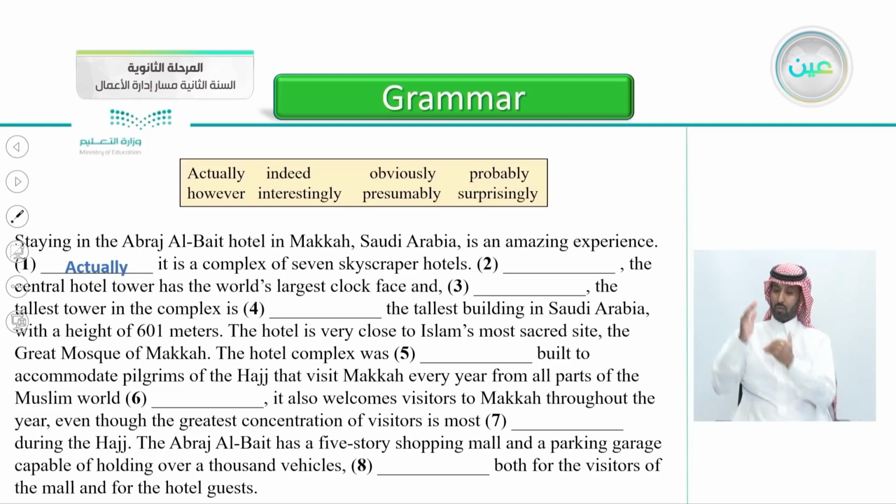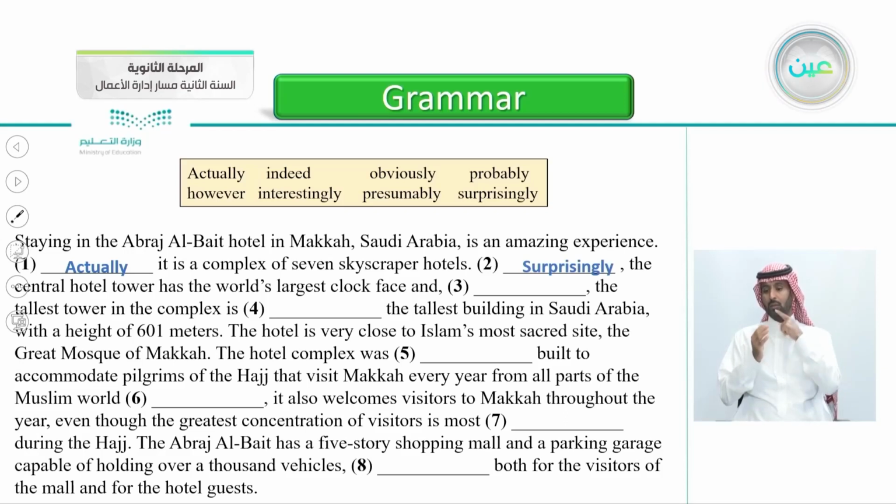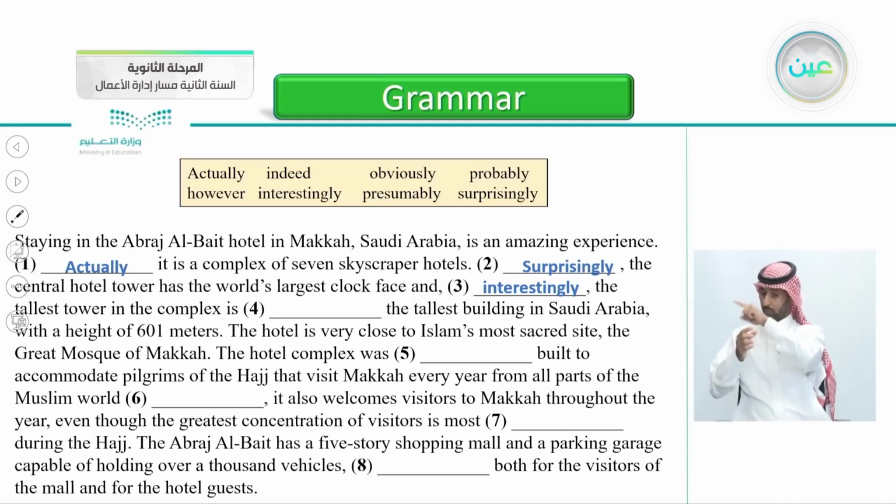Number 2, yes, surprisingly, the Central Hotel Tower has the world's largest clock face and the tallest tower in the complex. So, number 3, and yes, interestingly, the tallest tower in the complex is, that's correct, number 4, indeed, the tallest building in Saudi Arabia. So, interestingly means something that interests you, indeed, something that you are sure about, the tallest building in Saudi Arabia, with the height of 601 meters.